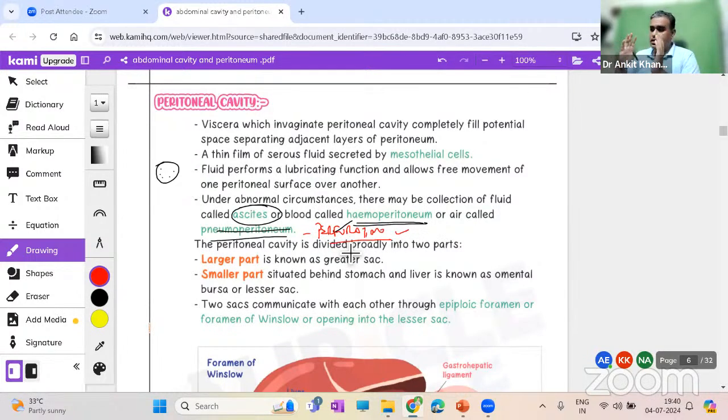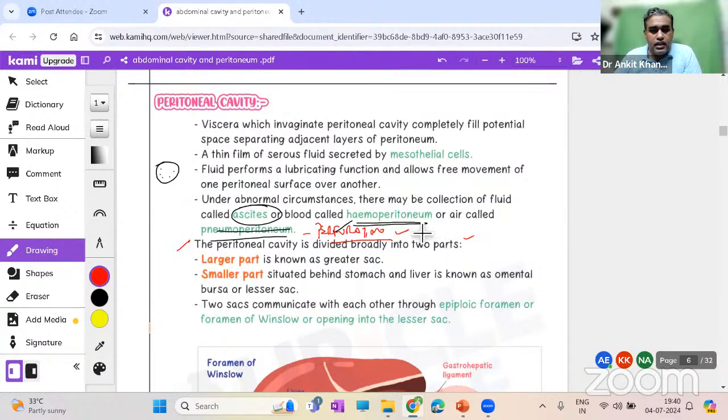Thus, the content of the gut, which is inside the gut, is not a very good content to be present in the peritoneal cavity. And when it comes into the peritoneal cavity, it is an emergency situation. The patient normally rushes to emergency at that time. Okay, so now we have seen the peritoneal cavity.